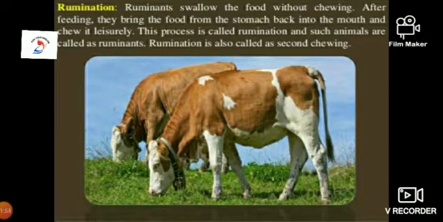Ingestion. The food is ingested with the help of the tongue and chewed. Ruminants have sharp incisors and large molars to bite and chew grass. They also have powerful jaw muscles.